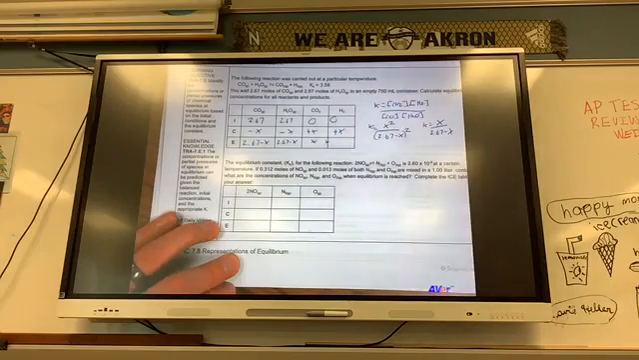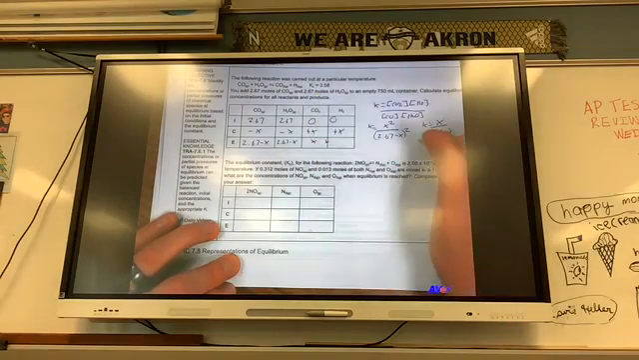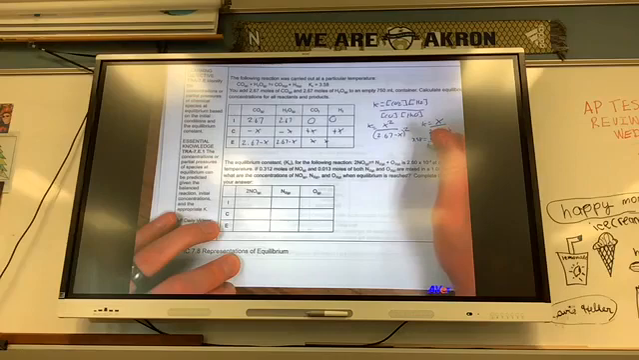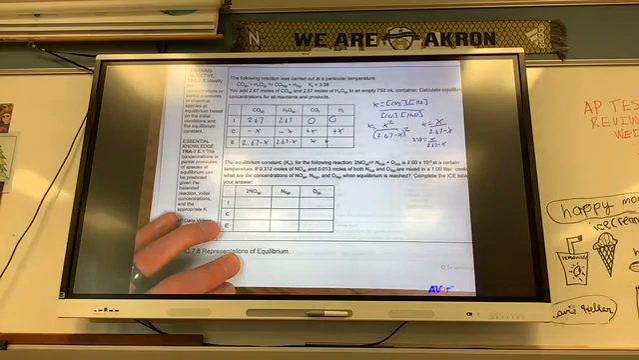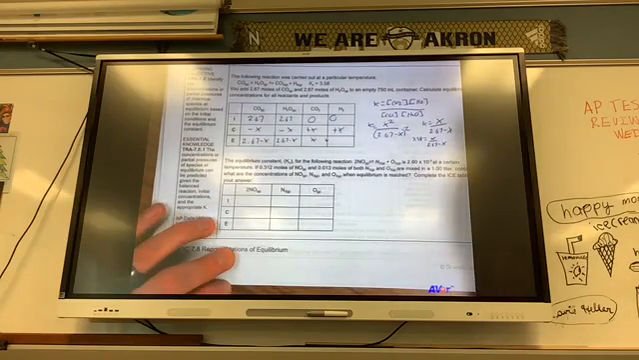Is this going to be quadratic formula? Oh, they gave me K. No. So 3.58 equals x over 2.67 minus x. So I'm going to solve for x.